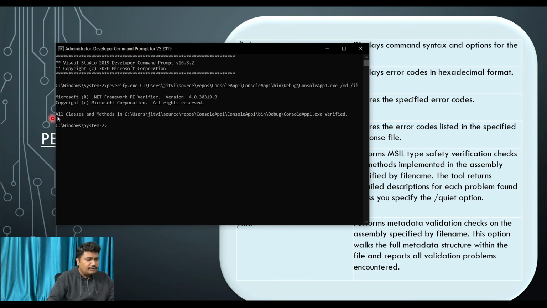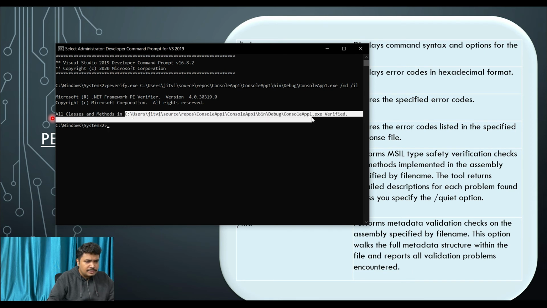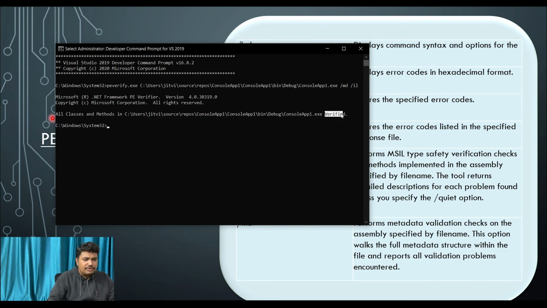As you can see, we are getting the output that all classes and methods in this exe are verified. It means we are adhering to all type safety during the compiling or running of this ConsoleApp1.exe, and we don't have any issue in the verification of our created MSIL, Microsoft Intermediate Language code, and associated metadata. We don't have any issue with it.